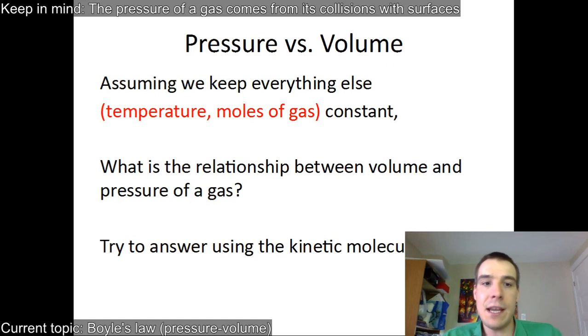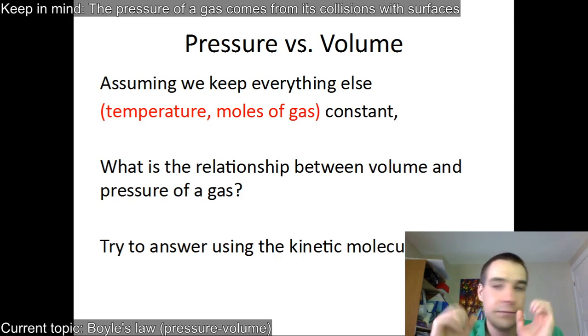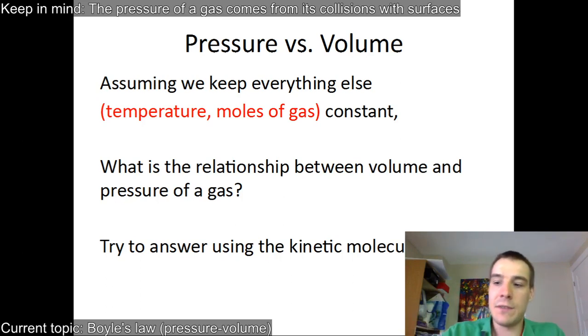So let's assume we have the same temperature in our container and the same number of moles of gas, and we change the volume. For example, I'm going to take this balloon and fill it up with some air.